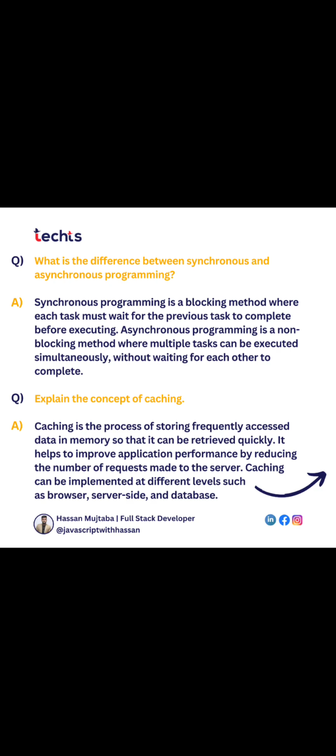And the next question is, explain the concept of caching. Caching is the process of storing frequently accessed data in memory. Actually, it's just storing some data in memory, right, and retrieving it quickly whenever necessary. So this is also a very common question for a backend developer.